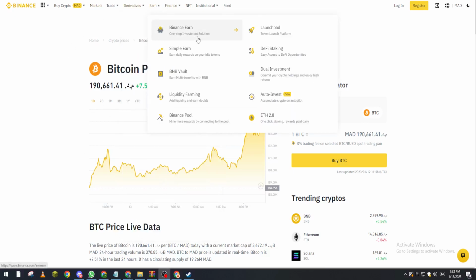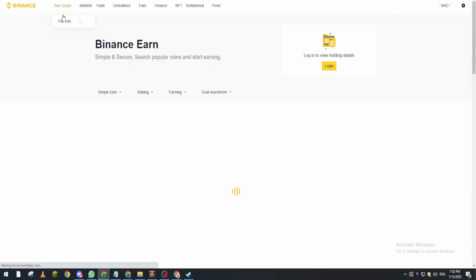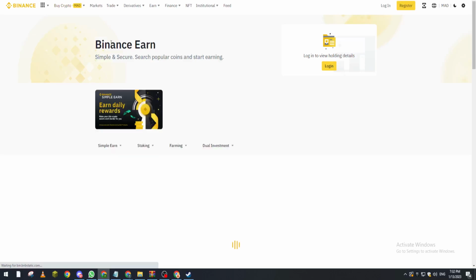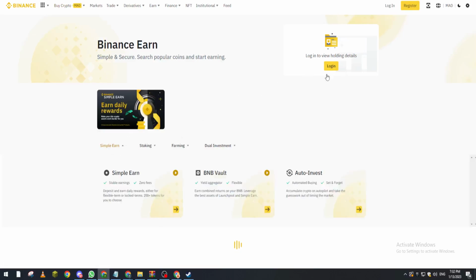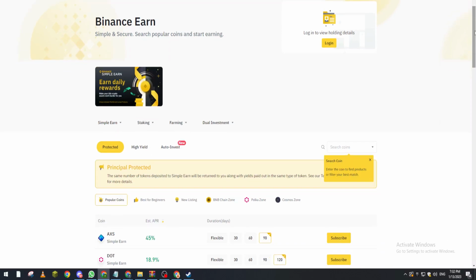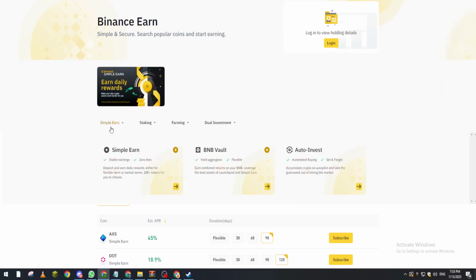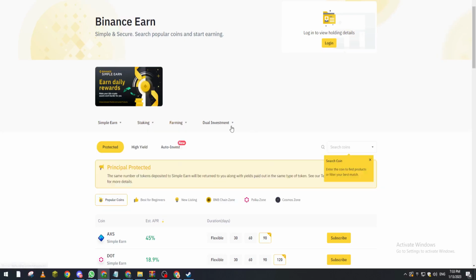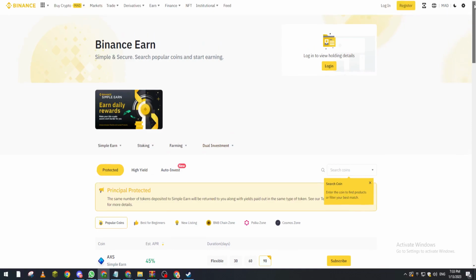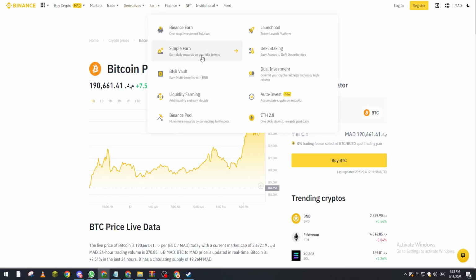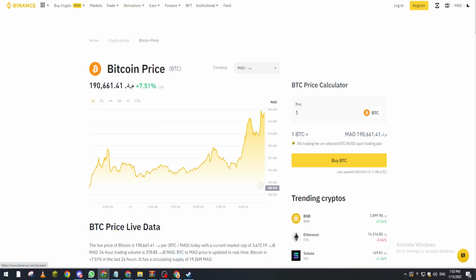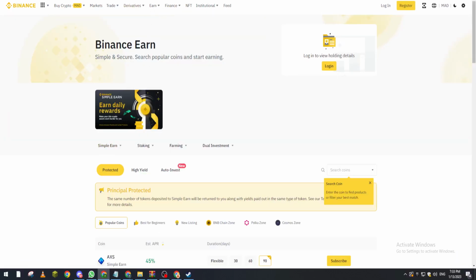First of all, as you can see, there is Binance Earn, so let's click on it. There are some ways to earn through Binance. So Simple Earn, there are 4 ways of earning on Binance, which are Simple Earn, so this one, deposit and earn daily rewards. Here there is the staking, so you stake some money. Here is farming, so liquidity farming, swap farming, launch pool, and dual investments. And else there is also this Simple Earn, which is one of the components of this Binance Earn.